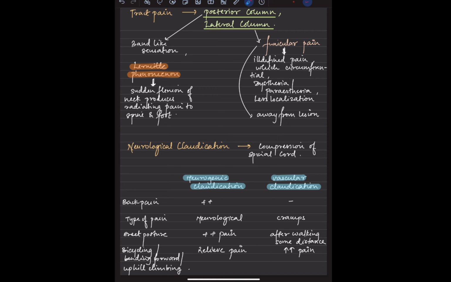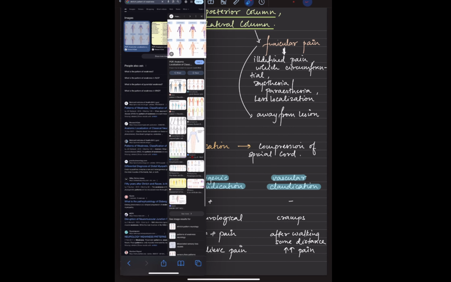But when it comes to a neurogenic claudication, now you only imagine that this is a spine, okay, and these are the vertebrae. If say the patient is bent, then what will happen is the area between the two vertebrae would be increasing. So whatever nerves are there won't be compressed, so he would be relieved of the pain. On bending forward, on leaning forward, or say while bicycling, he will say that pain is decreased. But when it comes to erect posture, the pain will be there, right? So this is something which is expected.